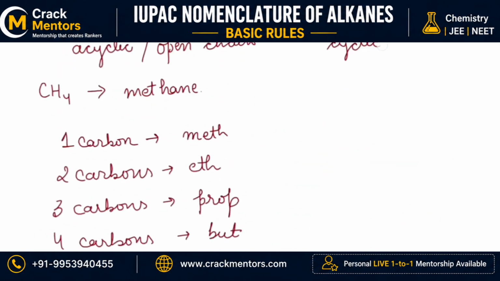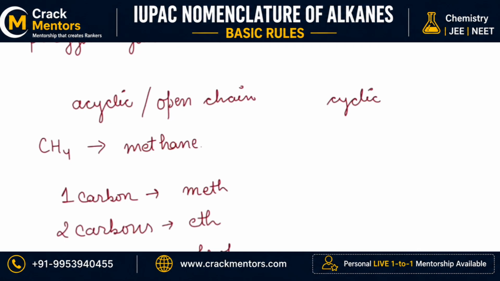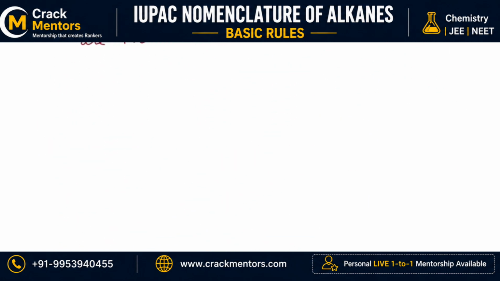A few minutes before, I told you that alkanes are known by the name of paraffin. Do you wonder why? What is this paraffin? Actually, paraffin is a word which is derived from Latin, and it is a combination of two words, that is param and affinus.